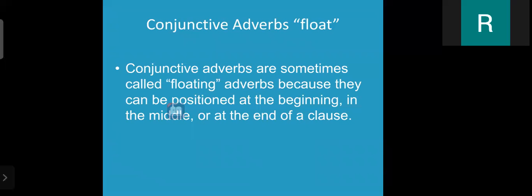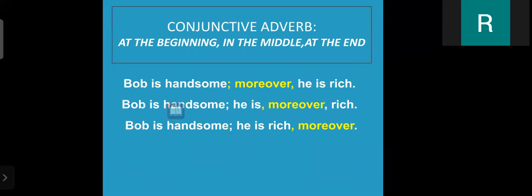Now, conjunctive adverbs float. Conjunctive adverbs are sometimes called floating adverbs because they can be positioned at the beginning, in the middle or at the end. Here are the examples. In the first example, we use moreover at the beginning. In the second example, we use moreover in the middle, and in the last example, we use moreover at the end.